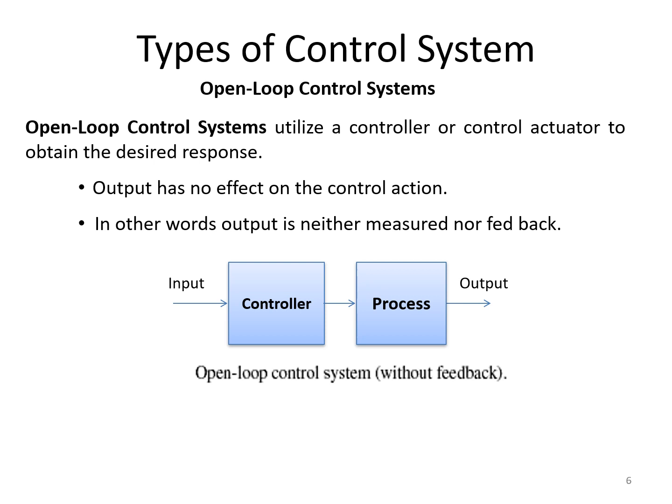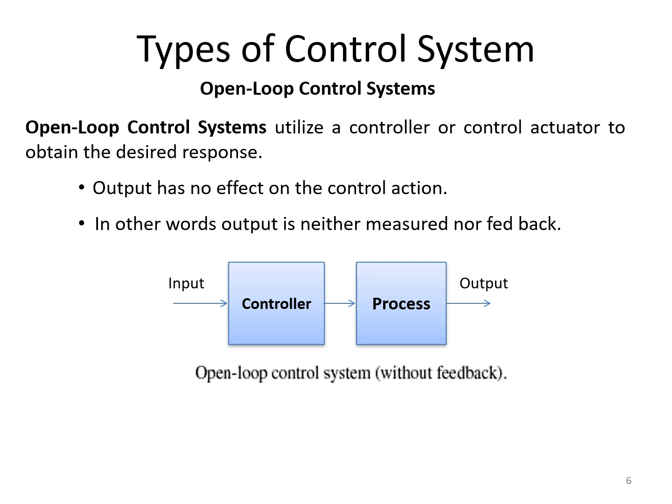Open loop control systems are those control systems which utilize a controller or a control actuator to obtain a desired output. Here the output doesn't have any effect on the control action. So that means we do not have any feedback from the output. In other words, we can say that the output is neither measured nor fed back. A normal control system with controller, process, input and output forms an open loop control system.